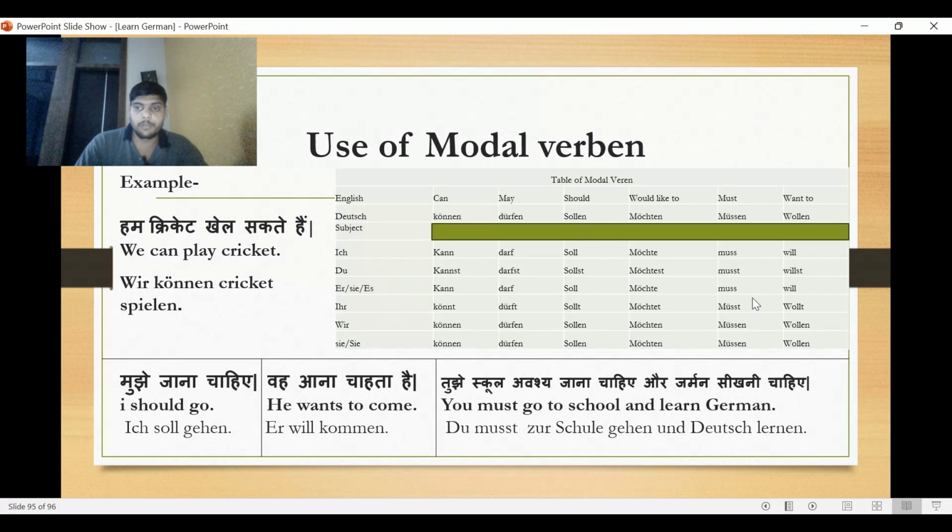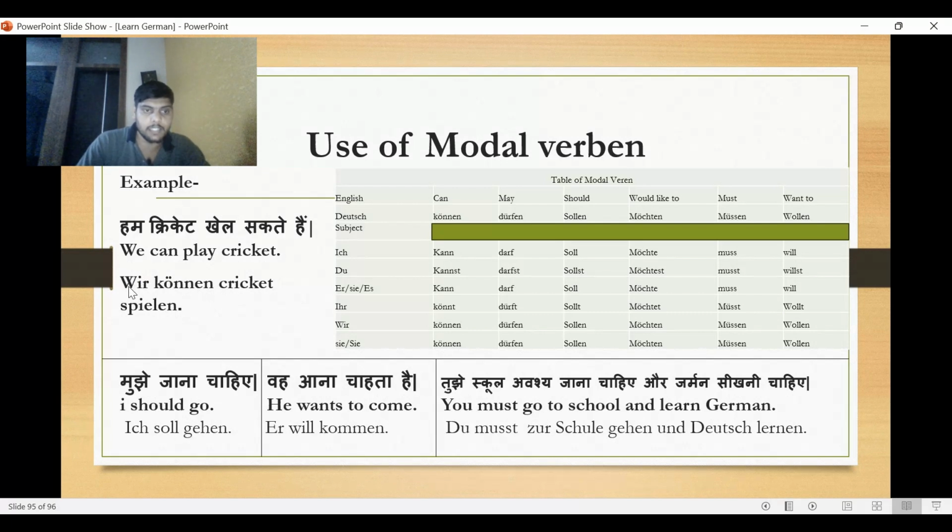Now moving ahead, try to make a sentence like हम क्रिकेट खेल सकते हैं. In English we can say we can play cricket, but in German we are using wir. So wir is the plural form of the subject. With the plural form of the subject, we should use the infinitive form of the verb. Wir können.